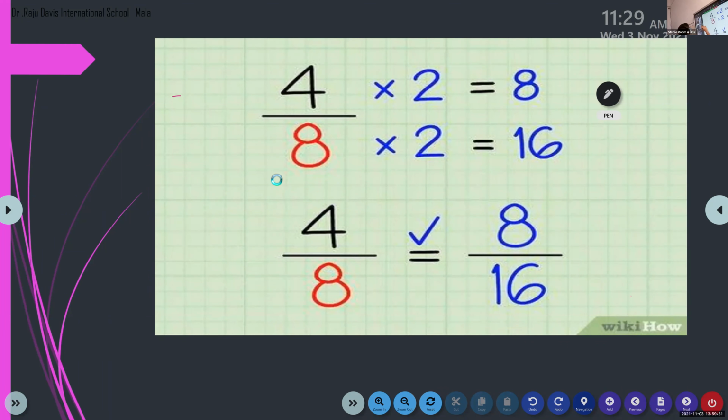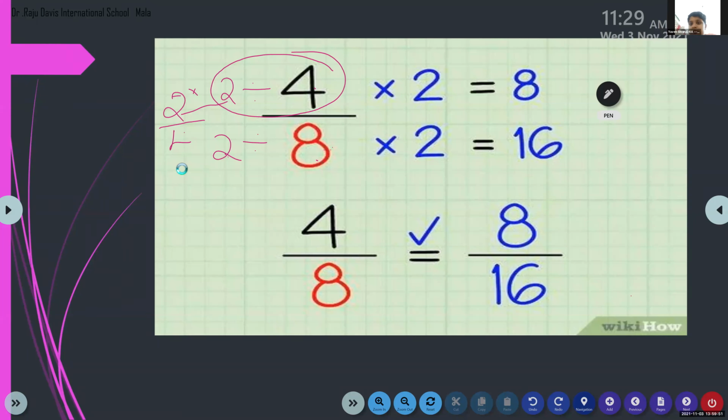Now I can divide by 2, children, and I will get another fraction. What is 4 divided by 2? 2. Yes. So when you multiply 2 into 2, you will get 4. And which number do you multiply by 2 to get 8? That is 8 divided by 2.